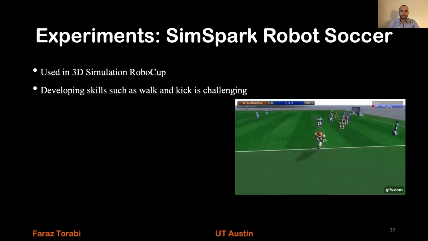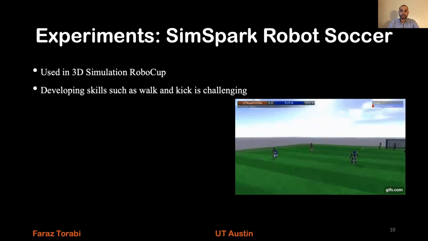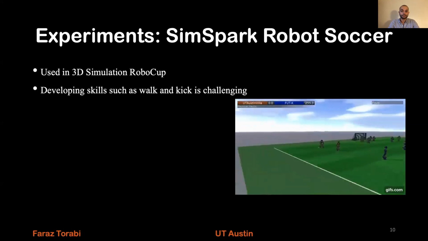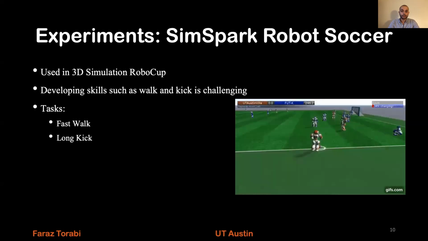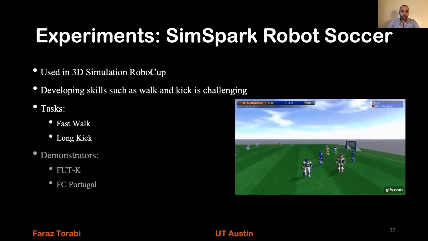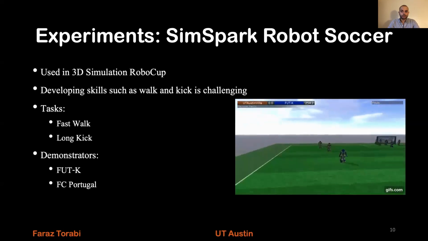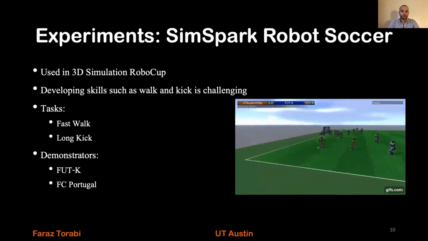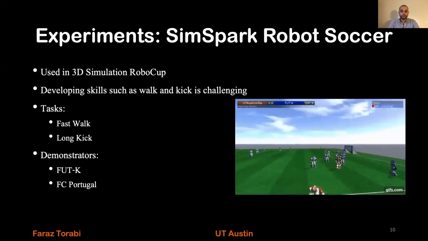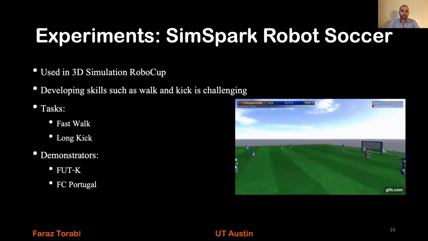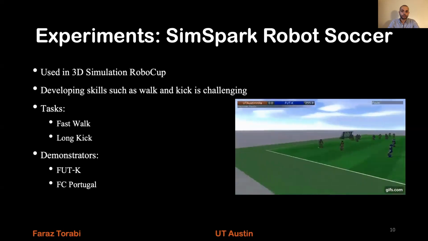So the hypothesis that we want to test here is whether we can learn other teams' skills and potentially outperform them using these binaries. The 2 tasks that we consider here are fast walk and long kick. The demonstrations are from FUT-K and FC Portugal. These 2 teams are 2 of the best teams in walking and kicking. Ideally, we would like their code, the code that these teams use to generate their behaviors, but because we only have the binary, we only get the joint angles of agents running that code.